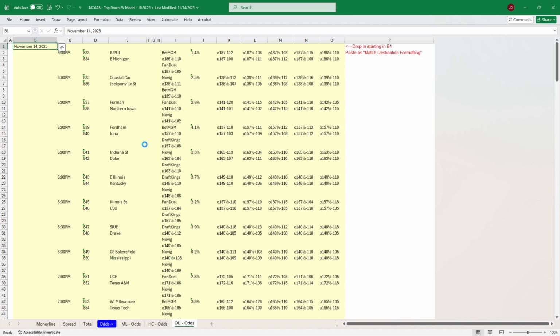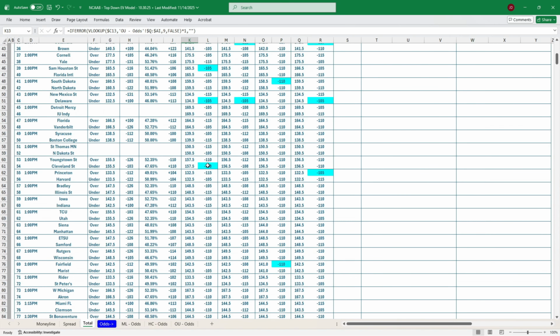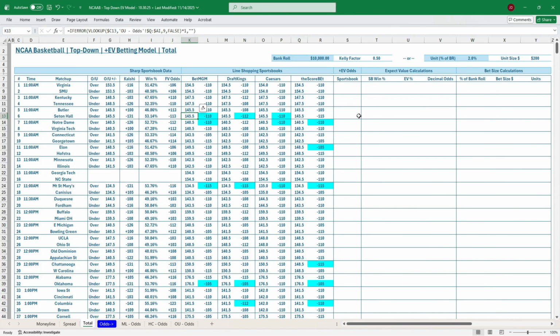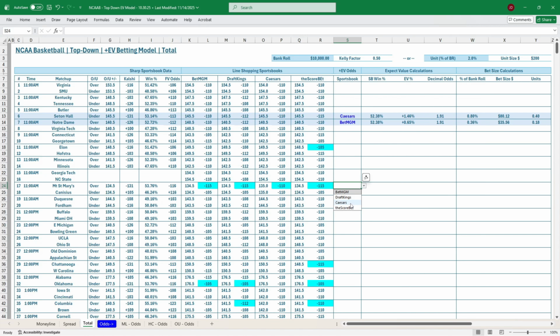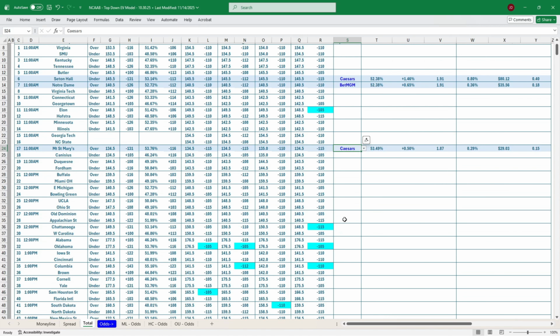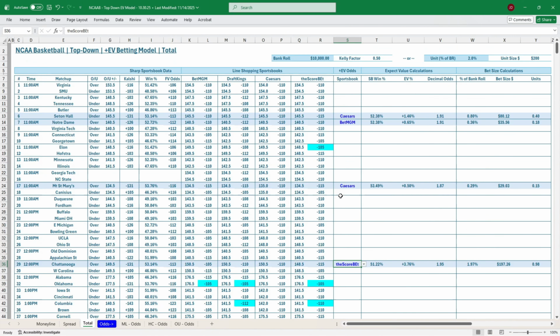All right, so we got the totals pulled in there, and you can see same thing. We're going to have plenty of EV plays. We've got our odds highlighted in blue if it's an EV or not. We've got Butler Seton Hall, the under there, for BetMGM and Caesars is our longest odds. We'll take Caesars. We've got the over on Notre Dame, Virginia Tech on BetMGM. We've got Caesars on Mount St. Mary's and Kansas. We've got Chattanooga, Western Carolina on the score. We'll hit that. Plenty of value.